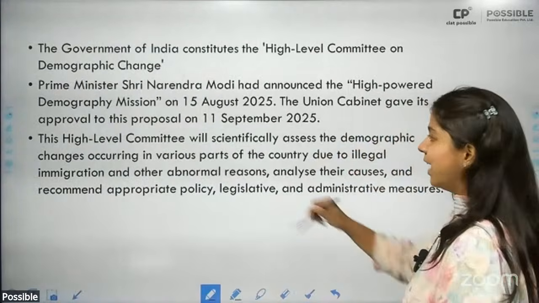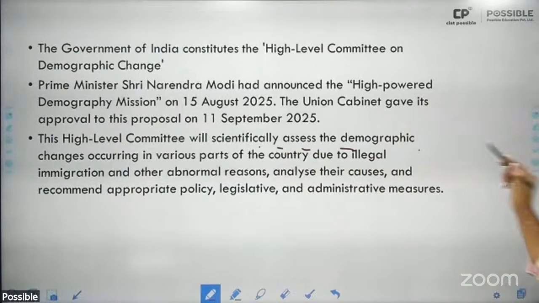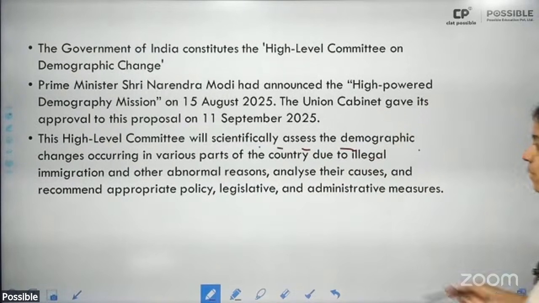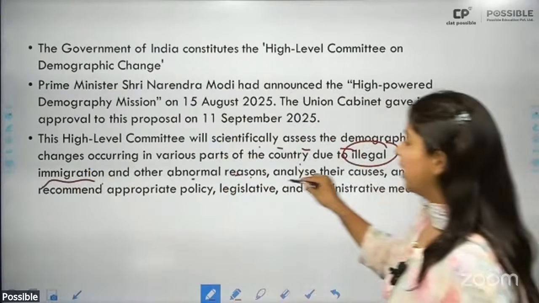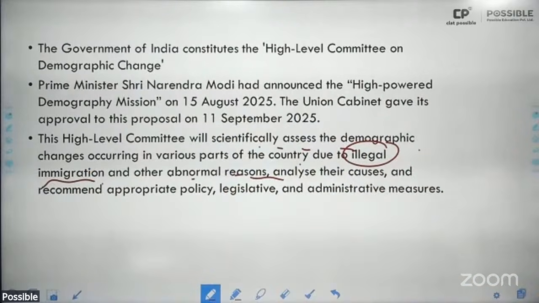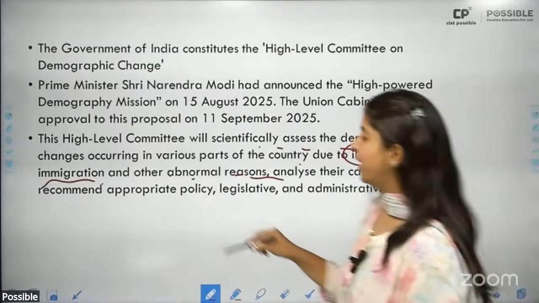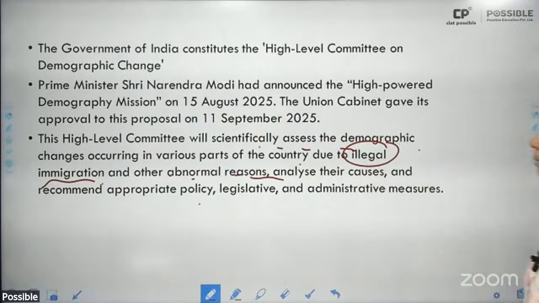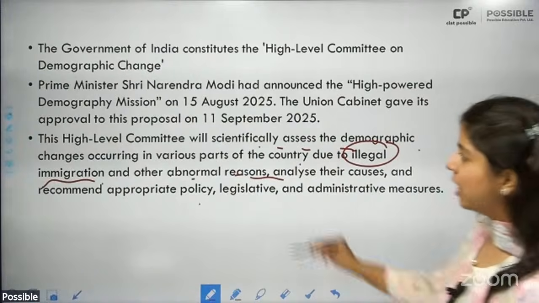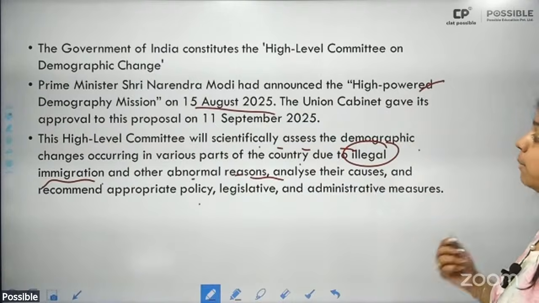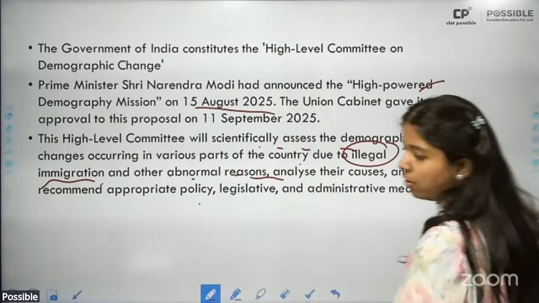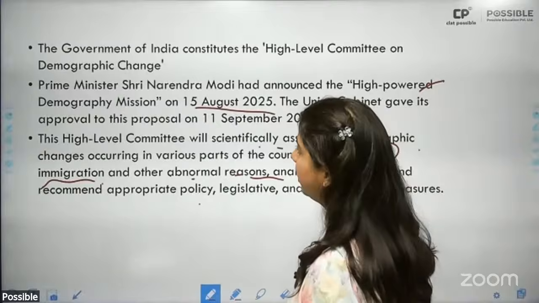It is basically to scientifically assess the demographic changes occurring in various parts of the country due to illegal immigration and other abnormal reasons, analyze their causes, and recommend appropriate policy, legislative, and administrative measures. All right. This was announced by the Prime Minister last year in August 2025 that they are going to establish a high-powered demography mission, and then it was approved on 11th of September 2025.